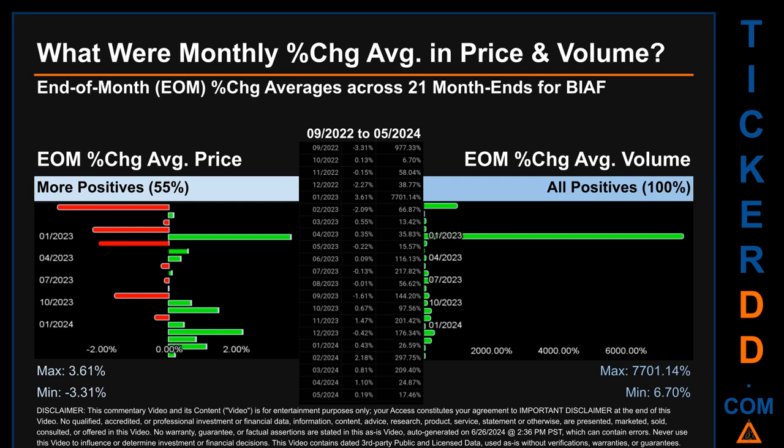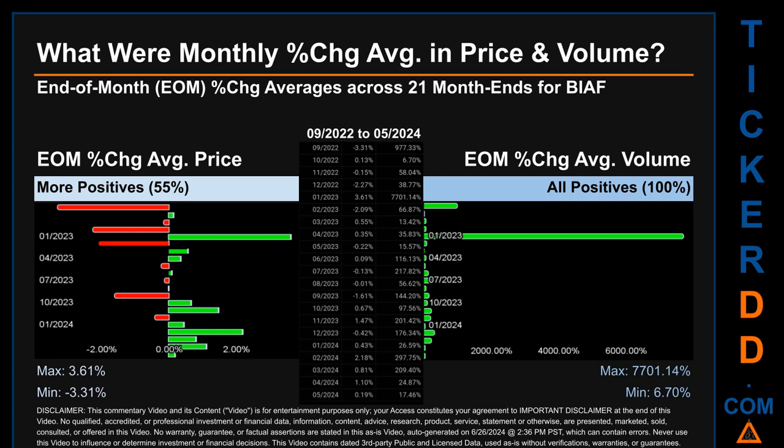From 09-2022 to 05-2024, 12 out of 21 month ends had a positive percentage change in average price. That is 55% of month ends saw a positive percentage change in average price. In terms of volume, 22 out of 21 month ends had a positive percentage change. That is 100% of month ends saw a positive percentage change in average volume.